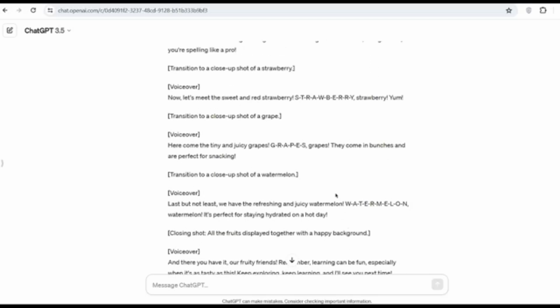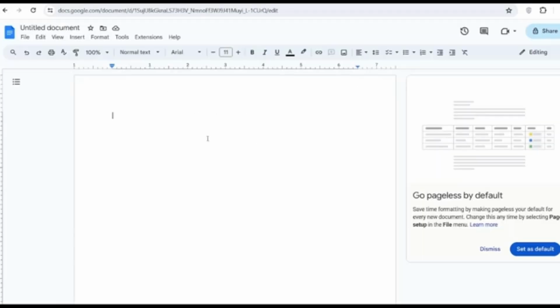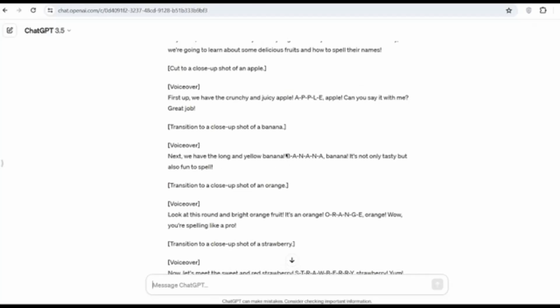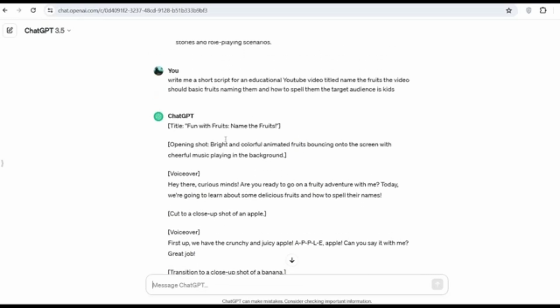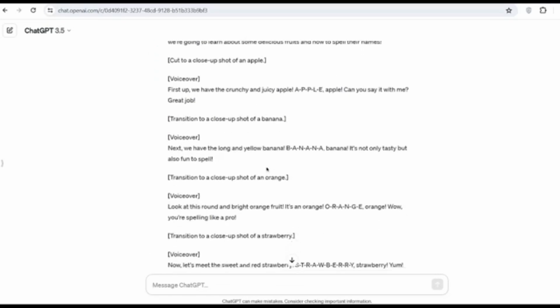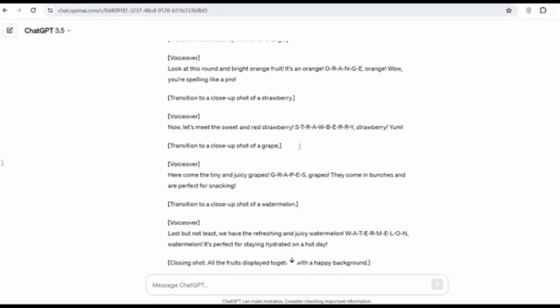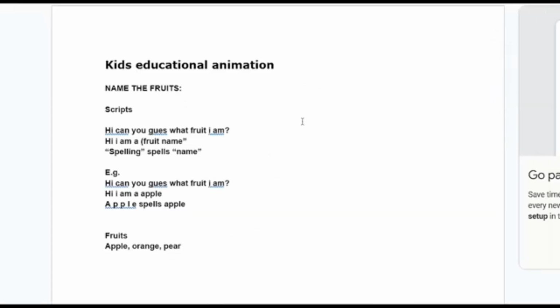So whether you decide to use the ChatGPT script, create your own script, or edit this script to fit your needs better, once you have your script, it's time to move on to the next step. Now, for the sake of this tutorial, to make it very easy and digestible, I've gone ahead and created my own script. And as you can see, it's very simple and to the point again.